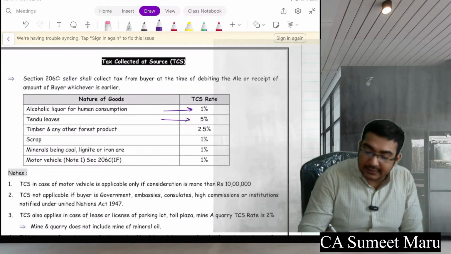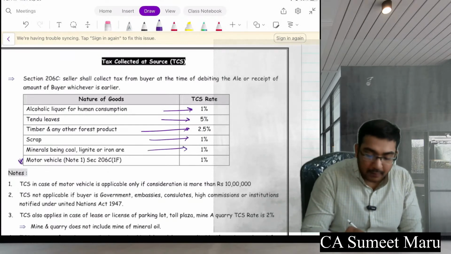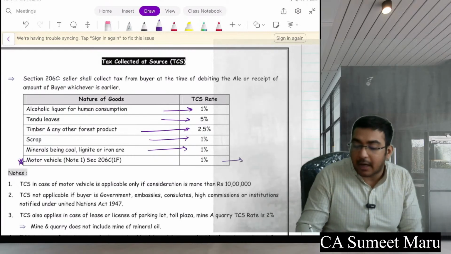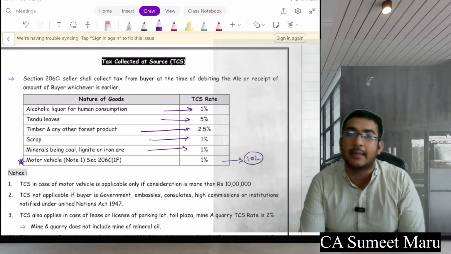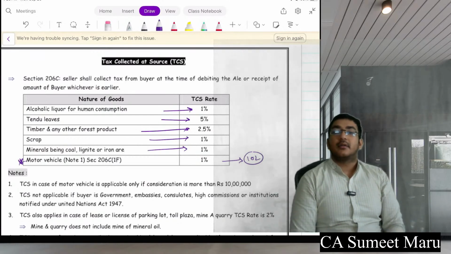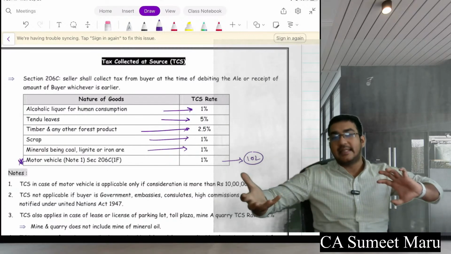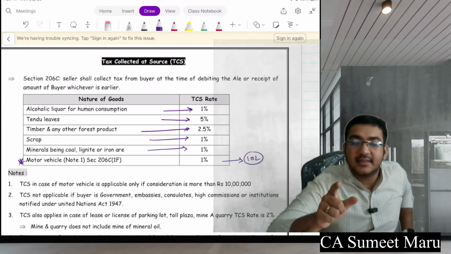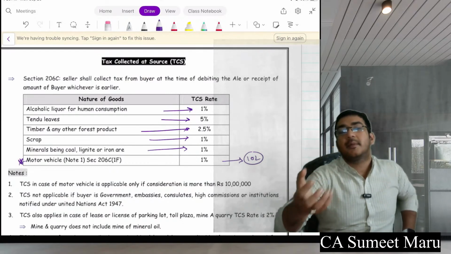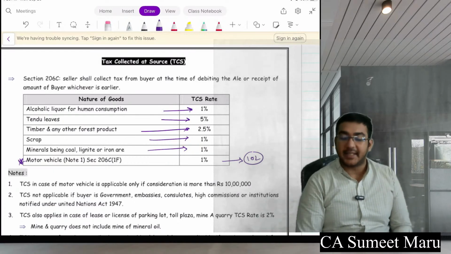tendu leaves, sale of scrap, timber, mineral oil, and this is an important part, motor vehicle. If your motor vehicle is about 10 lakh, other than taxes, the person will collect extra tax from you. TCS is the opposite of TDS. Here the payer doesn't deduct it. The customer, the other person, collects it. That's why the name is tax collected at source.